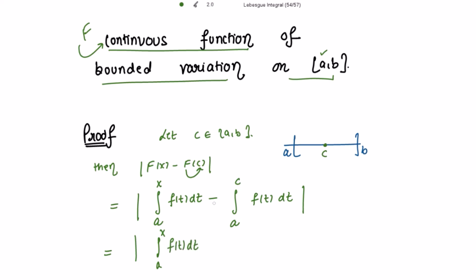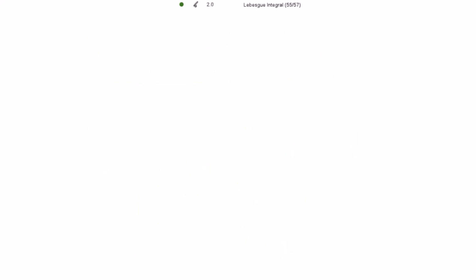I want this sign to be changed to positive, so for that we need to shift the limits. This becomes the integral from c to a of f(t) dt, plus the integral from a to x of f(t) dt, so that I can merge these two integrals.